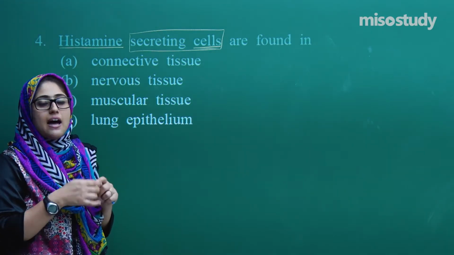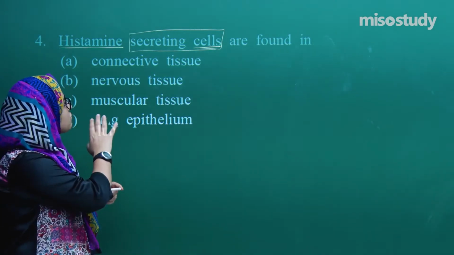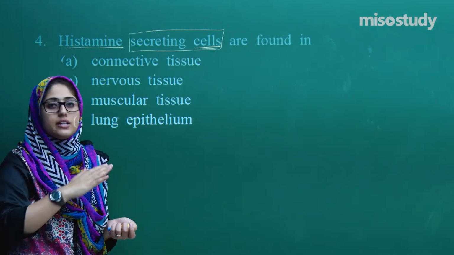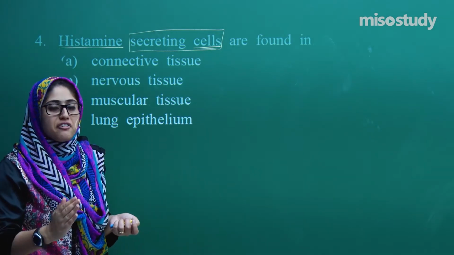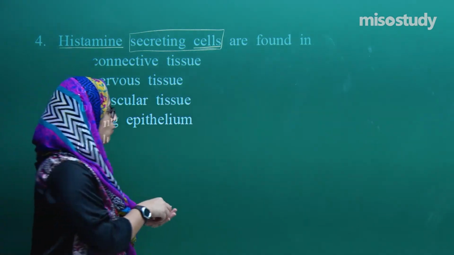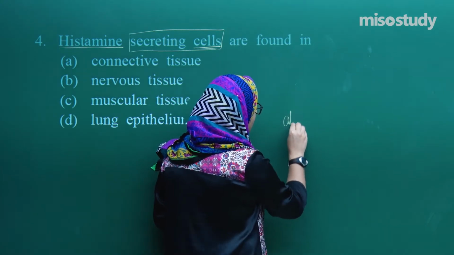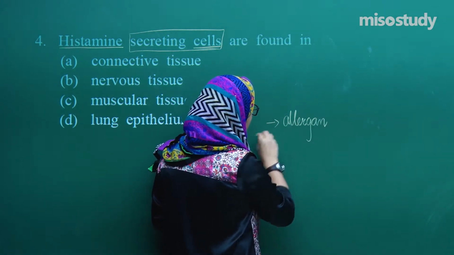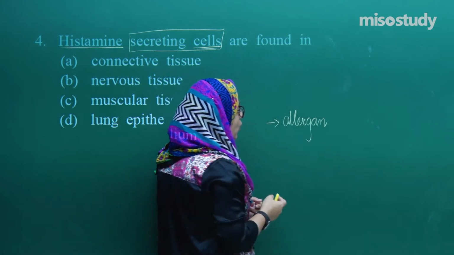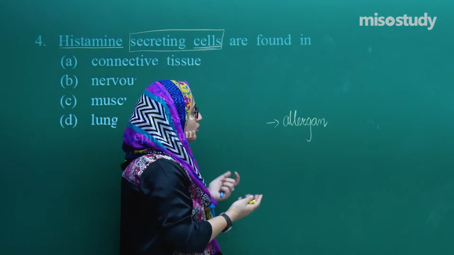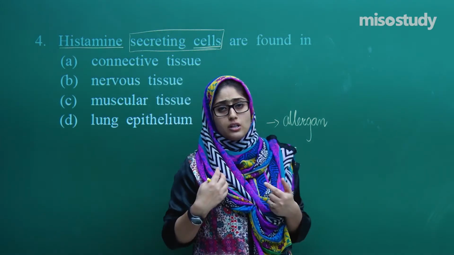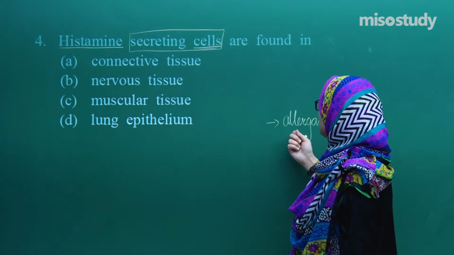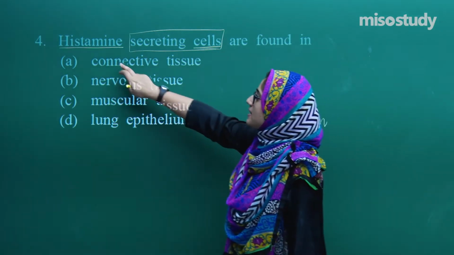These cells do not secrete histamine all the time. Whenever any allergen, or any different thing which is not present in our body, is inside our body, this histamine is released.